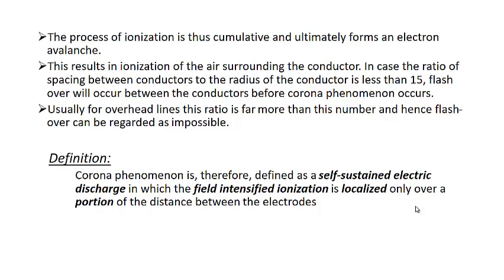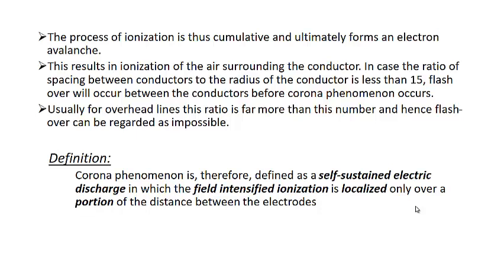The corona phenomenon is therefore defined as a self-sustained electrical discharge in which field-intensified ionization is localized only over a portion of the distance between the electrodes. So it is a self-sustained electrical discharge, self-sustained because of the voltage of the conductor, and it is usually localized. It means it does not go beyond the vicinity of the conductor. It lies only in the vicinity of the conductor. That is what is meant by localized.